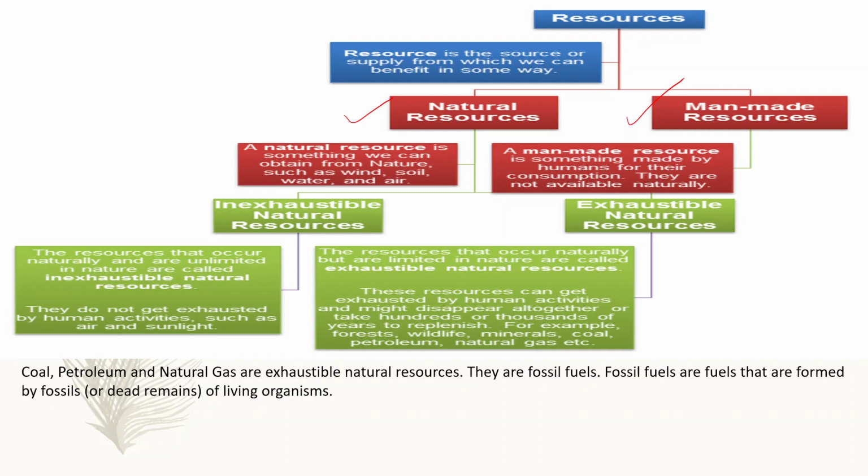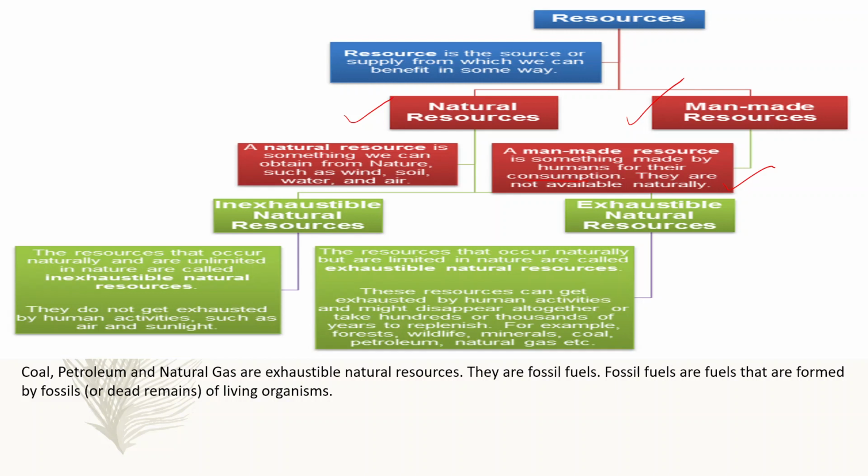Natural resources are the resources that we can obtain from nature, such as wind, soil, water, air. On the other hand, man-made resources are something made by humans for their consumption, and they are not available naturally.